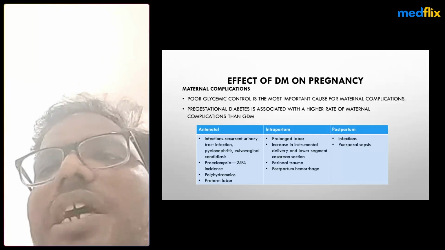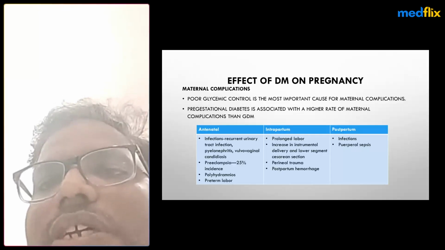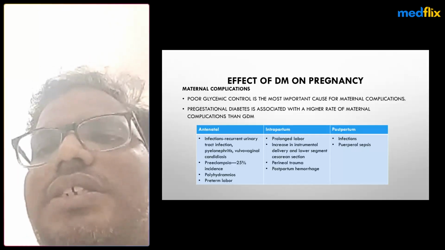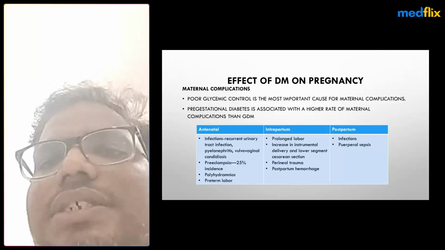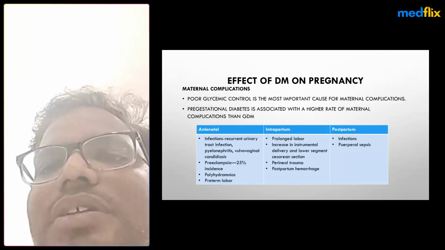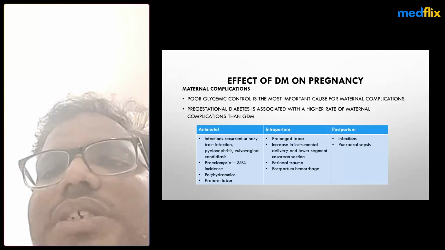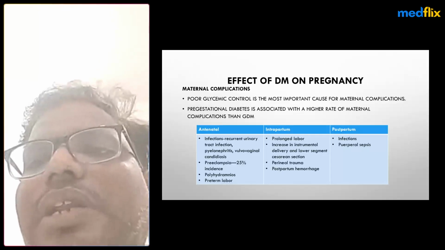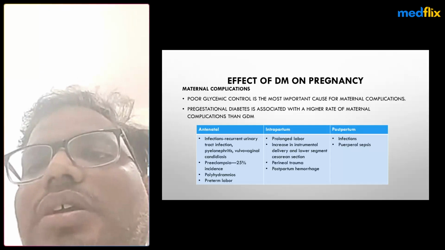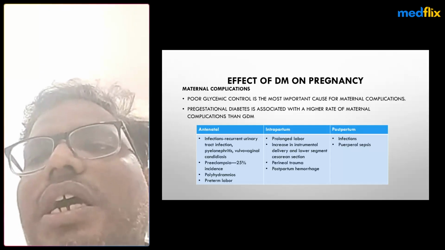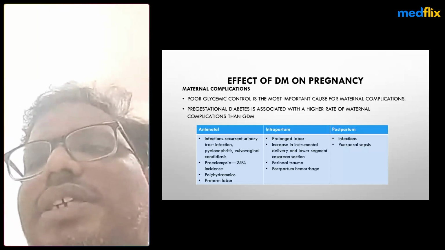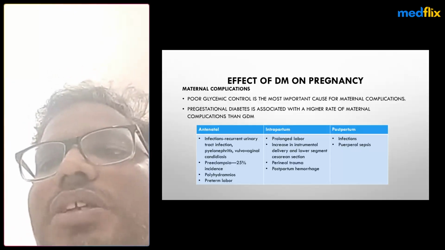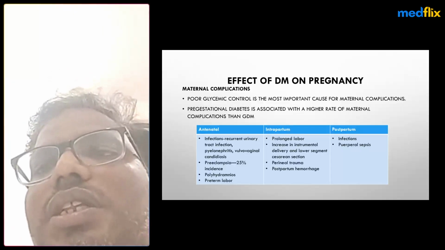Antenatal complications are infections like recurrent urinary tract infection, pyelonephritis and vulvovaginal candidiasis. In some patients preeclampsia is noted in 25% of patients, along with polyhydramnios and preterm labor. During intrapartum, there is prolonged labor, increased instrumental delivery and lower segment cesarean section requirement, and perinatal trauma also occurs. Some patients develop postpartum hemorrhage.